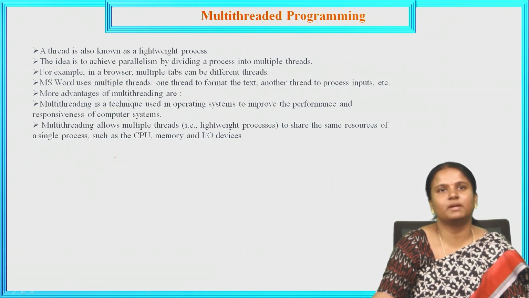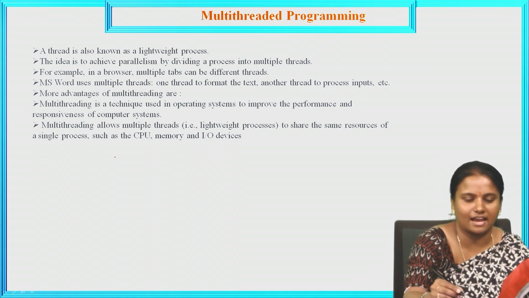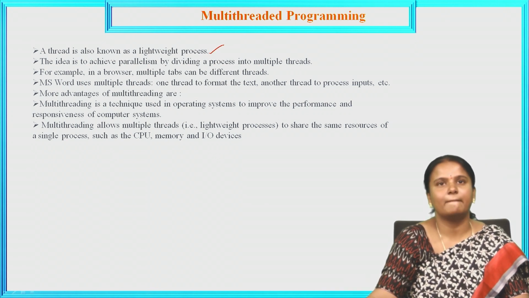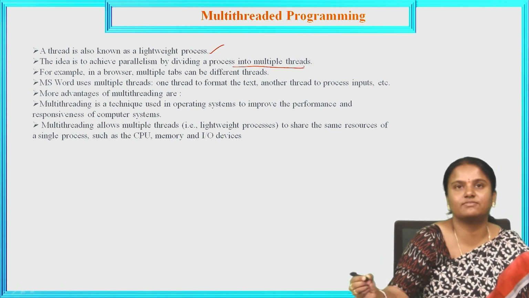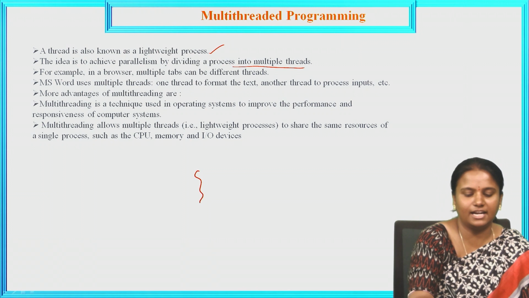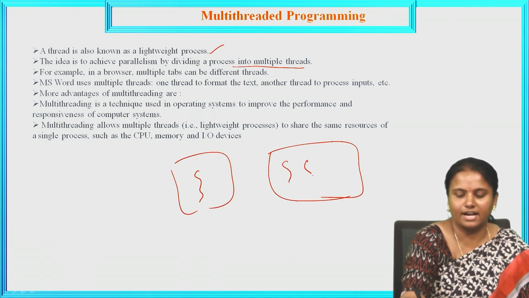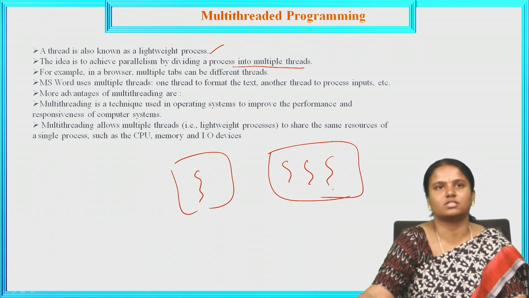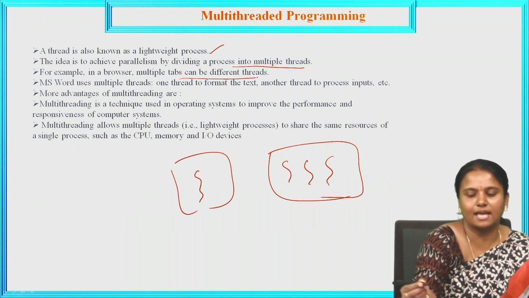Next, what is meant by a multi-threaded program? A thread is also known as a lightweight process. The idea is to achieve parallelism by dividing a process into multiple threads. Here, a single-threaded process is divided into multiple threads. For example, in a browser, multiple tabs can have different threads.